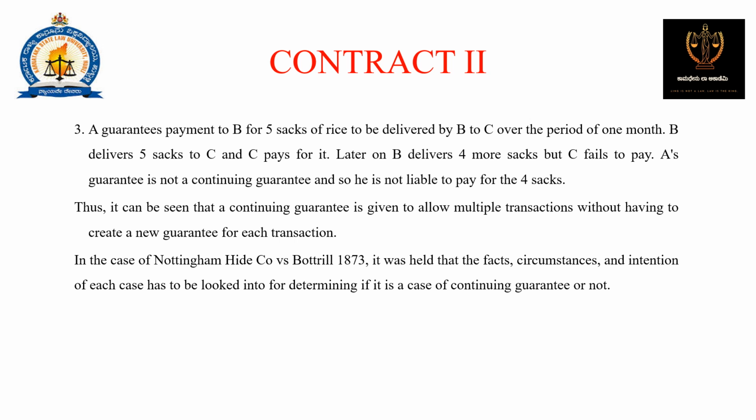Okay, A guarantees payment to B for 5 sacks of rice to be delivered by B to C over the period of 1 month. B delivers 5 sacks to C and C pays for it later. Later on, B delivers 4 more sacks to C, who fails to pay. A's guarantee is not a continuing guarantee and he is not liable to pay for the 4 sacks. Thus, it can be seen that continuing guarantee is given to allow multiple transactions without having to create a new guarantee for each transaction.